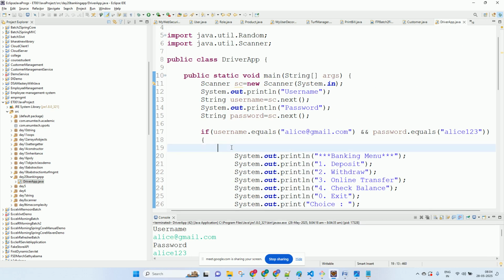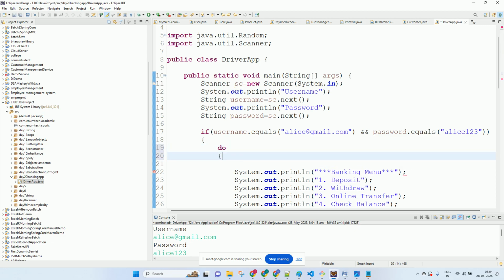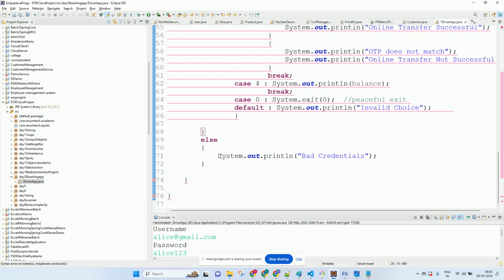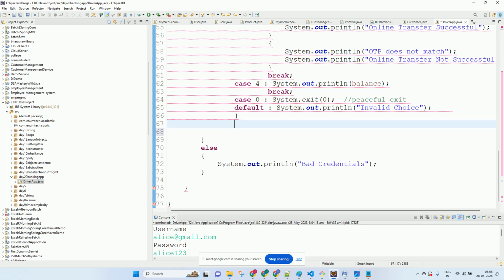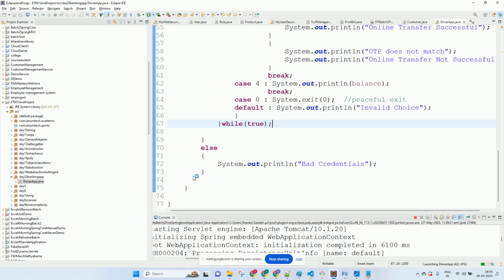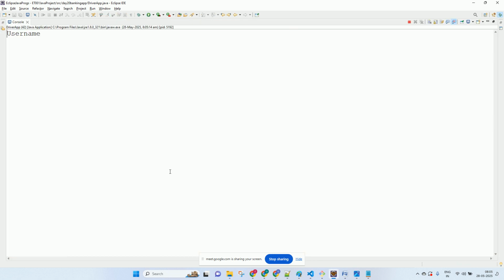So I'll use a do while loop over here. Do, till when? This is the bad condition. I will do over here: do, and I will say while true. So this will go in an infinite loop. And if you want to break the loop, you press 0 and you come out.